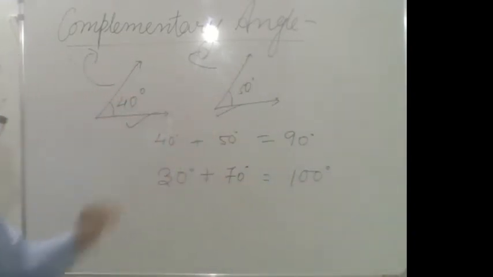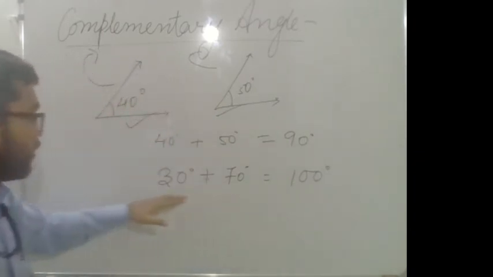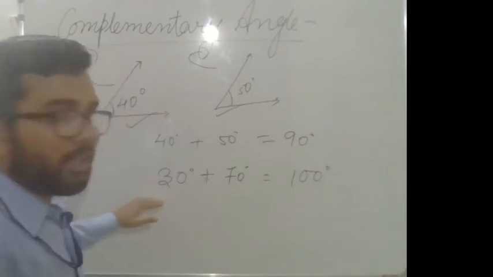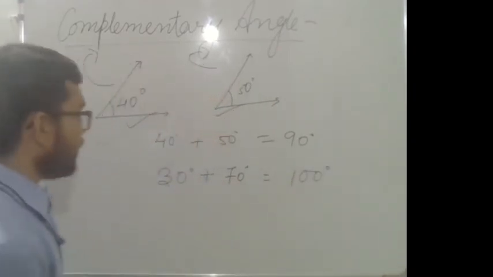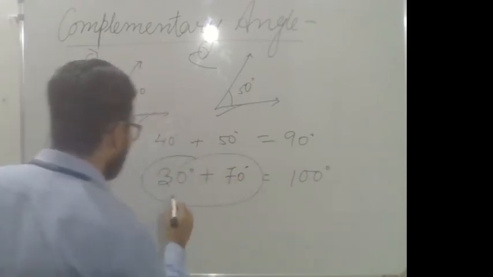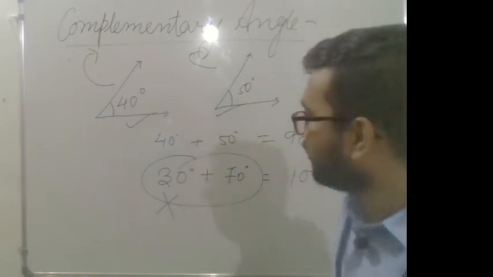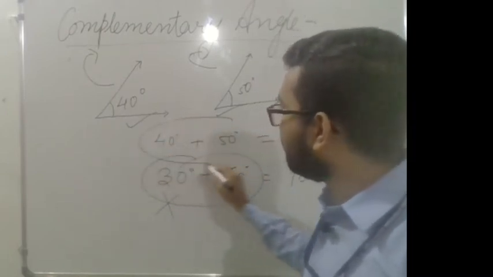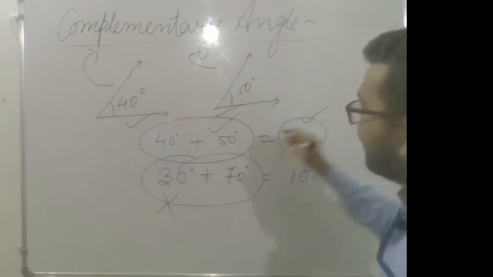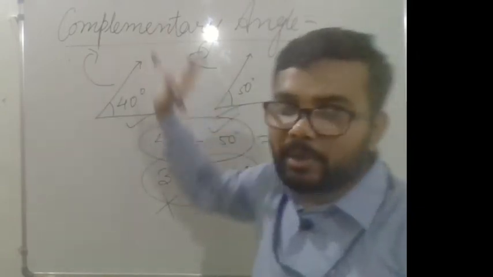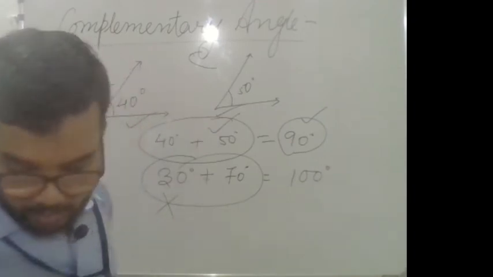So is 100 equal to 90 degrees? No. So when the sum of the measures of two angles is not equal to 90 degrees, then these angles are not complementary. But when the sum of the measures of two angles is equal to 90 degrees, then these angles are called complementary.